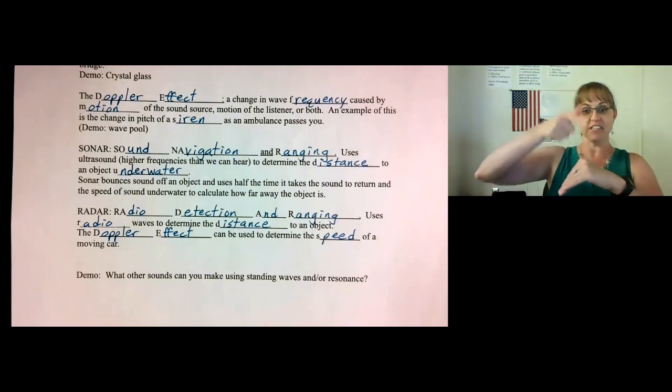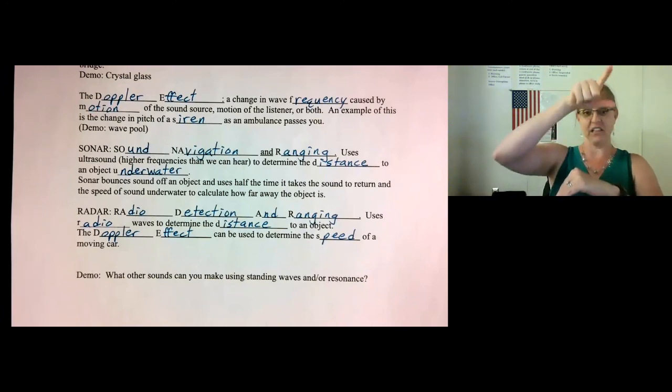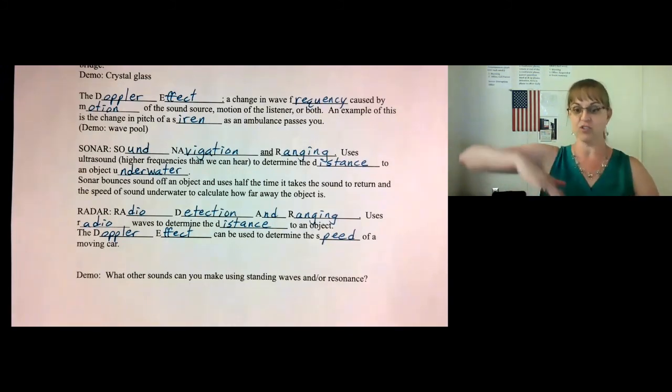Then it goes here, this is shallower, so the waves return faster. So they know it's shallower here. Then here, the waves take a longer time to return, they know it's deeper. And so that's how they tell the depth of the ocean floor, and how the ocean floor goes up and down underneath. Radar works in a similar way to determine how fast a vehicle is moving.